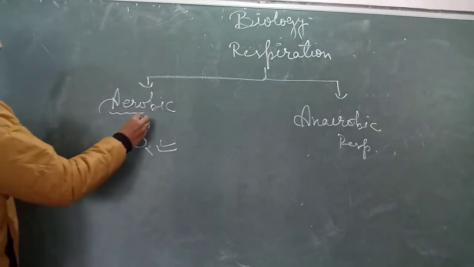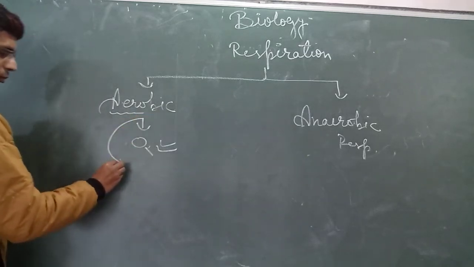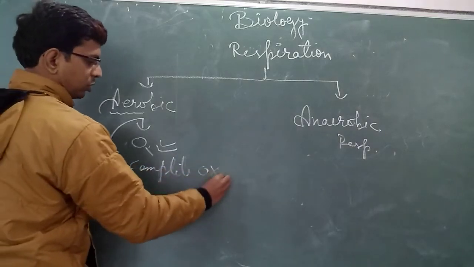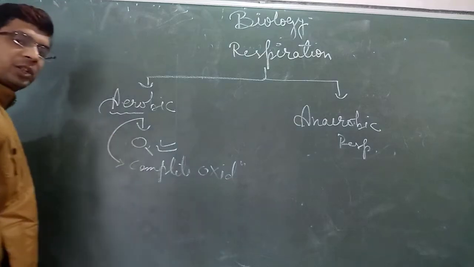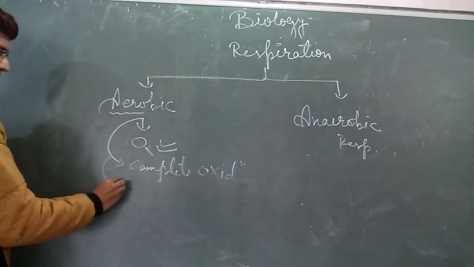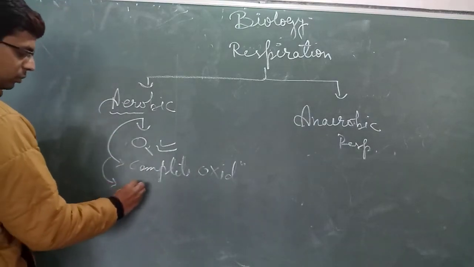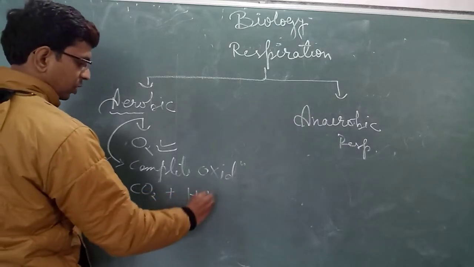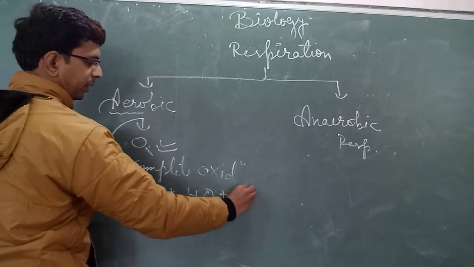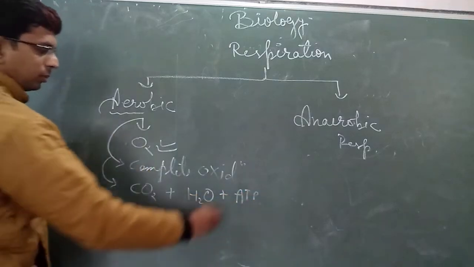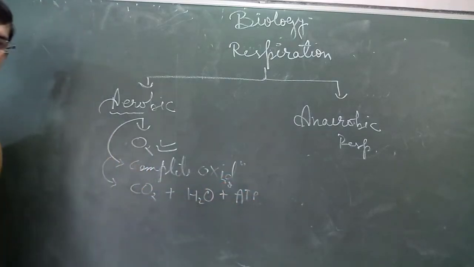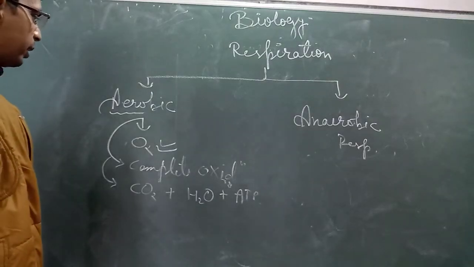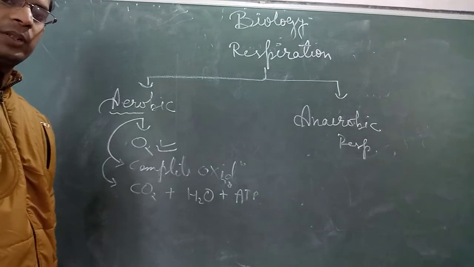In the previous videos we have studied about this. Complete oxidation of food takes place in this, and the final products are carbon dioxide and water, plus 38 ATP energy is also formed. These are the end products of aerobic respiration, which takes place in the presence of oxygen.